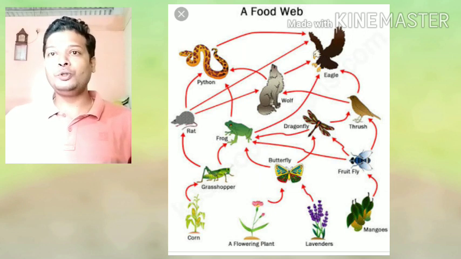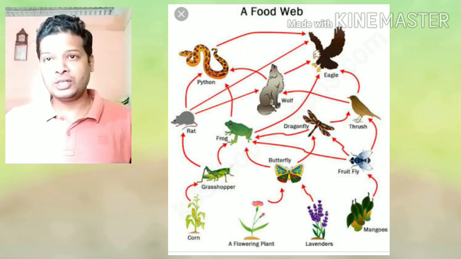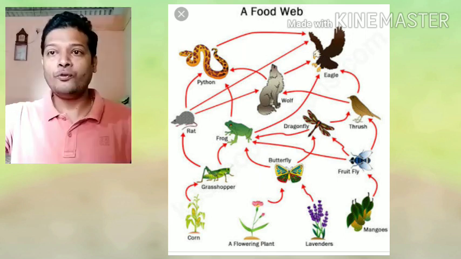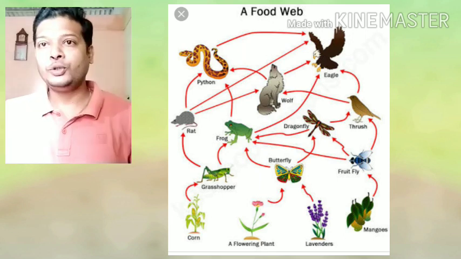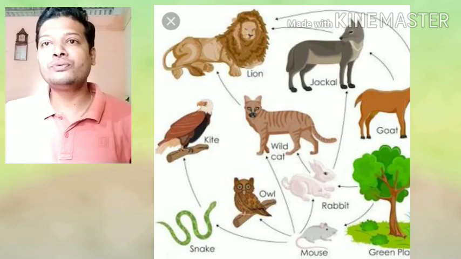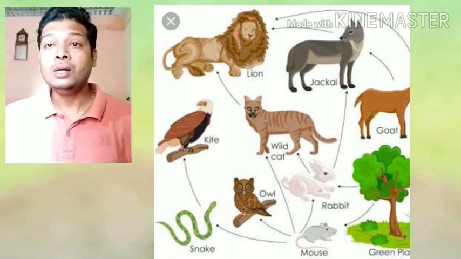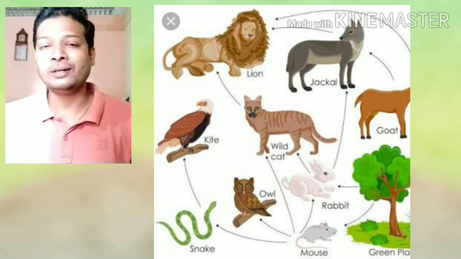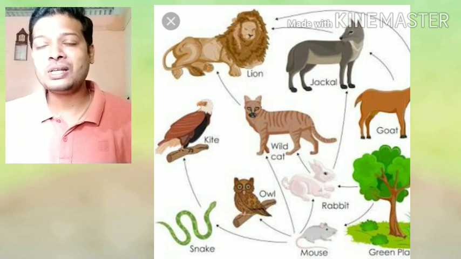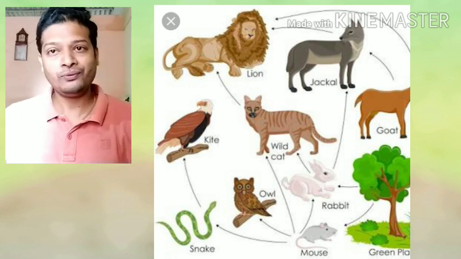So I hope you have understood the difference between food chain and food web, and how in nature it's not always a food chain, but it is a food web. You can also understand the difference between food chains and food webs by various figures which I have shown over here. So you can just refer to the diagrams and try to understand what are food chains and food web.